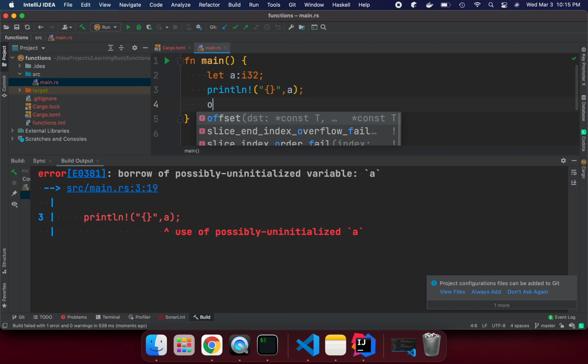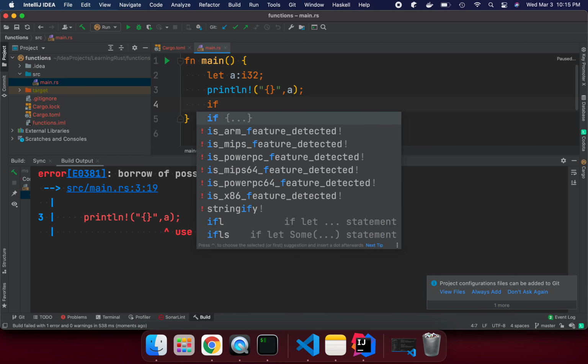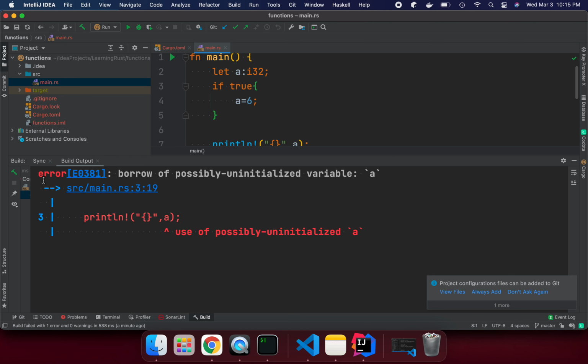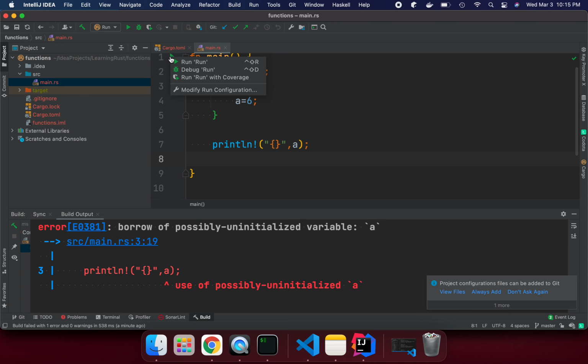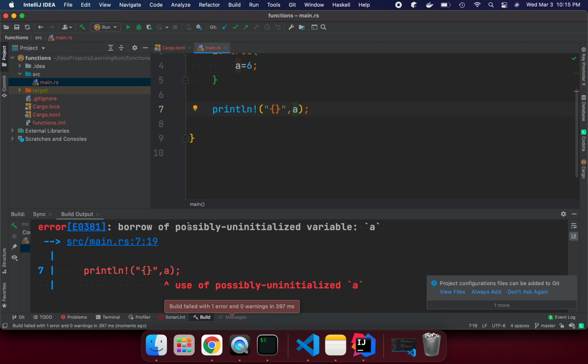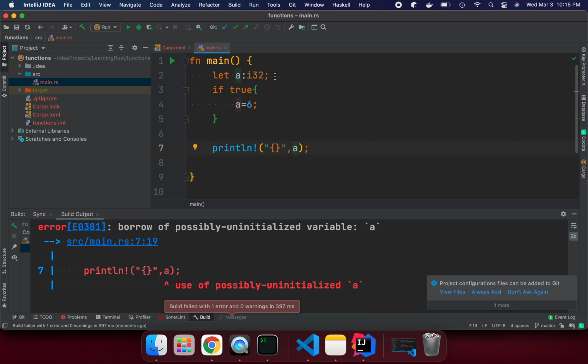Let's try to initialize it with a conditional. We say if true, then initialize a equal to 6, any value. And if we try to use it again, because we are getting the true condition and initializing it, let's see what happens. If we run it, we get the same error, no difference. Why? Because we are using a conditional with true.